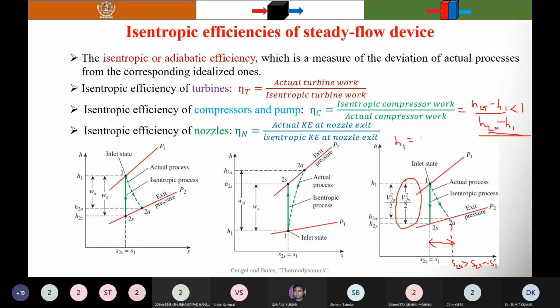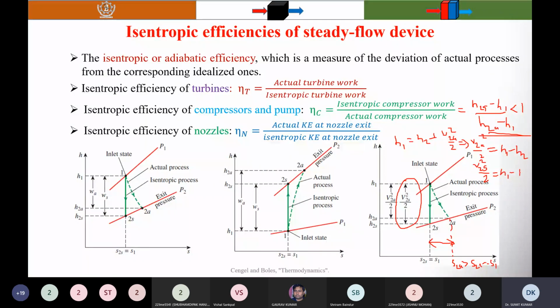So V2A square by 2 is equal to H1 minus H2A. Similarly, V2S square by 2 is equal to H1 minus H2S.